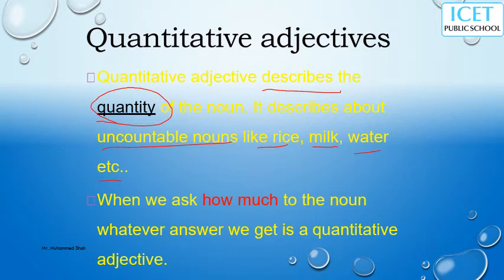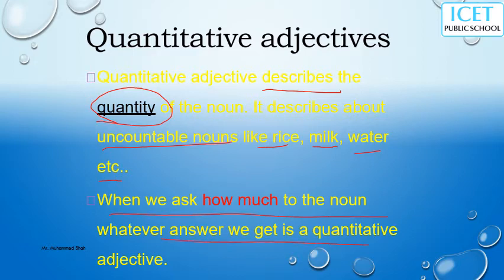Don't ask me what an uncountable noun is. Watch the previous video, I have explained what uncountable means. This adjective will describe the quantity of an uncountable noun also. When we ask how much to the noun, whatever answer we get is a quantitative adjective. Yeah, a simple way.